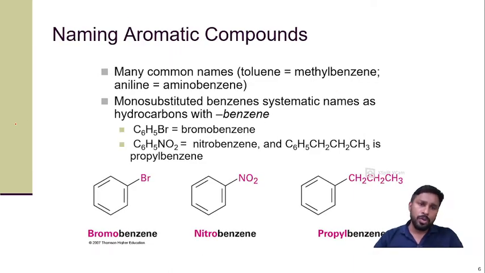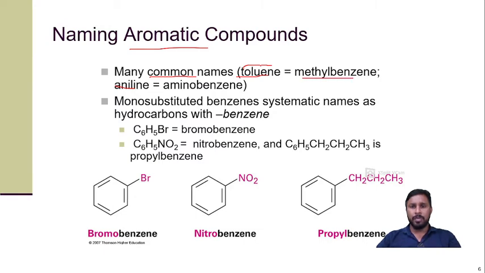Now the most important part, the naming of the aromatic compound. How to give the name to the aromatic compound? Generally there are two types of naming. One is according to the common name like toluene or aniline. So the common name of this methyl benzene is toluene. Same way, amino benzene is known as aniline.